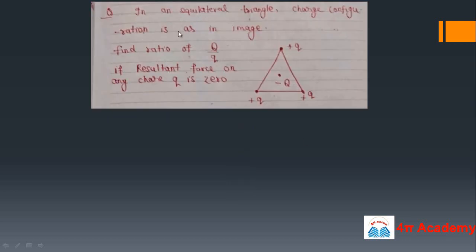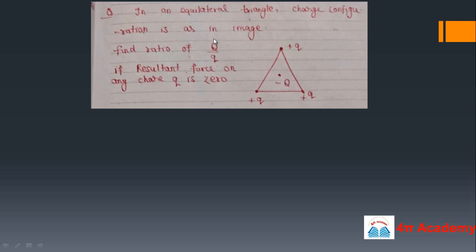Your next problem is from electrodynamics. In an equilateral triangle, the charge configuration is as shown. You have an equilateral triangle and three plus q charges situated at the vertices of this triangle, and another charge minus Q at this location.